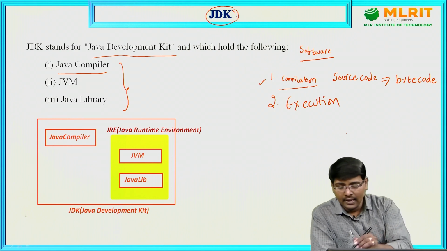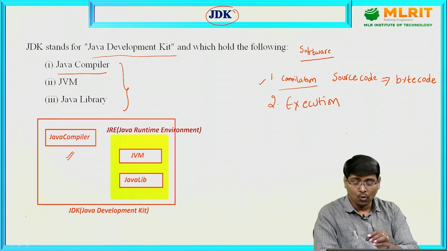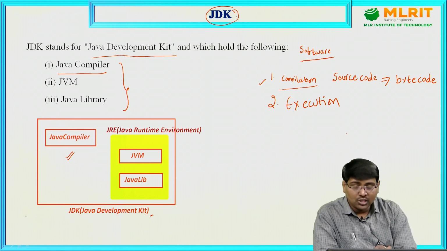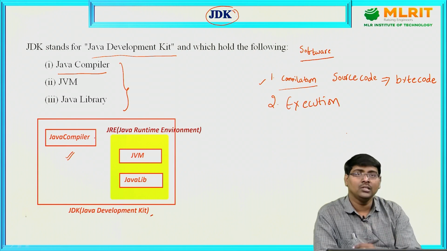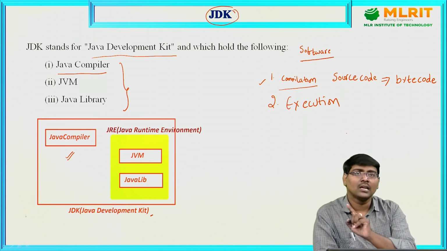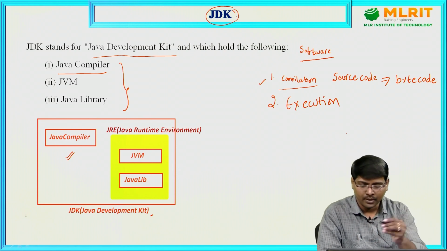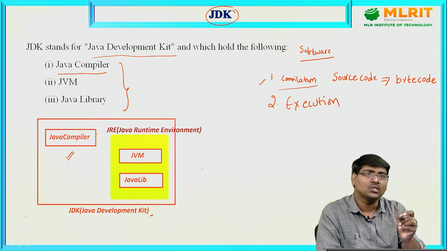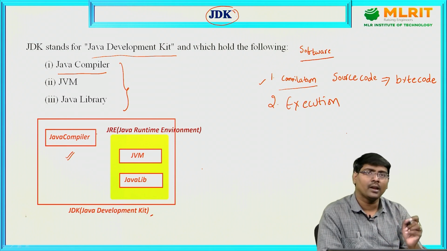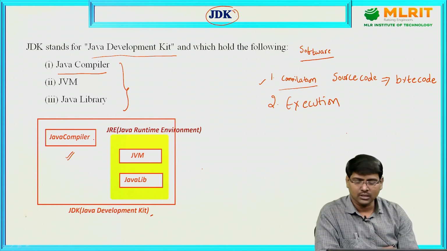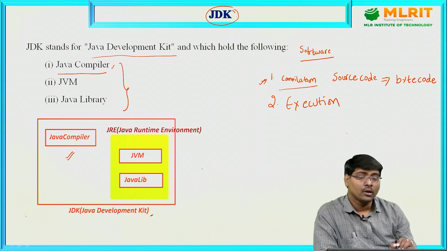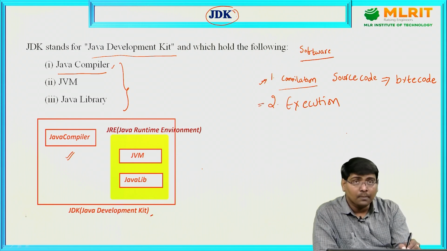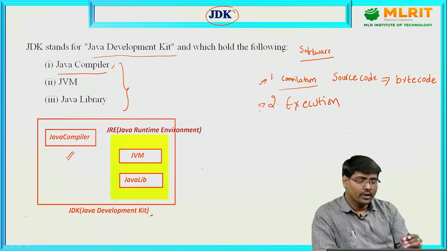This compilation is done by using the Java compiler. Now understand, once you install JDK in your system, the compiler is inbuilt in JDK. So the compiler does not depend on the operating system. That is the reason we said that Java is platform independent and architecture neutral. Anyway, we already discussed that one. Now the compiler's purpose is to complete stage 1.